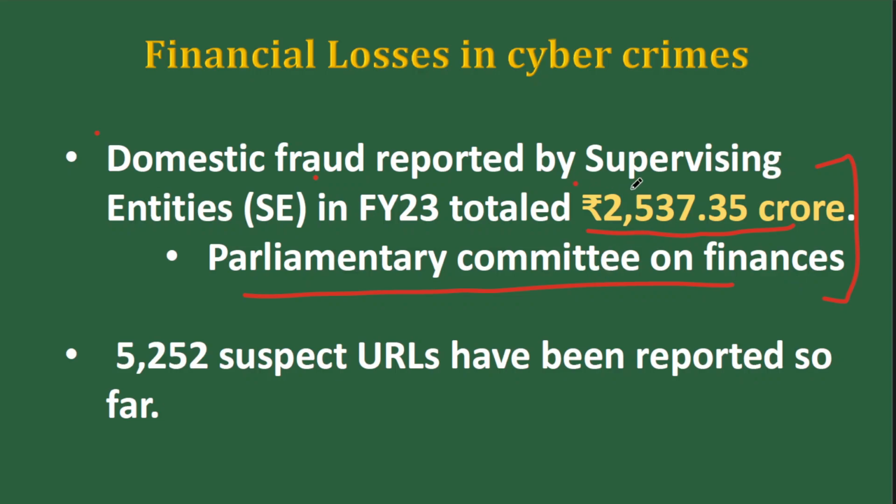So this can be identified as a major problem: loss of money due to cyber crimes. And the modes that they're using include social engineering, APKs, and novel forms like that. See, there are 5,252 suspect URLs like this. Now, when you take the case of the launchpass.in app, this website is visible when you Google it.